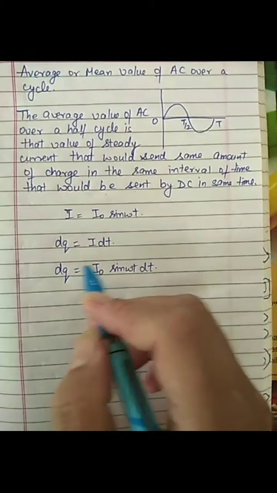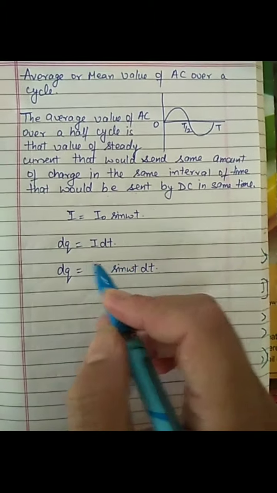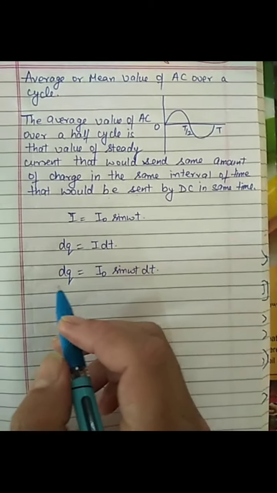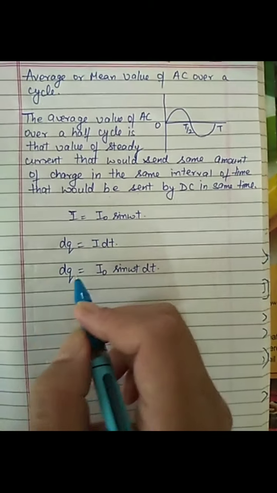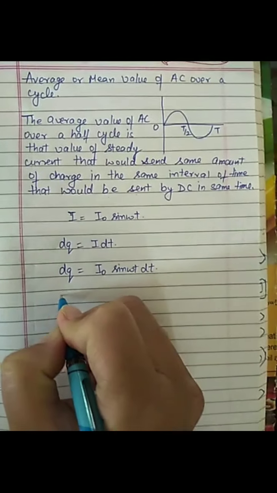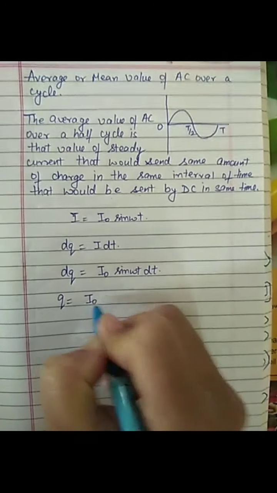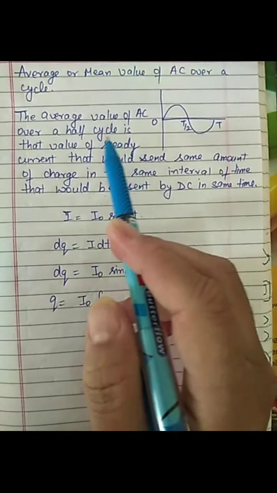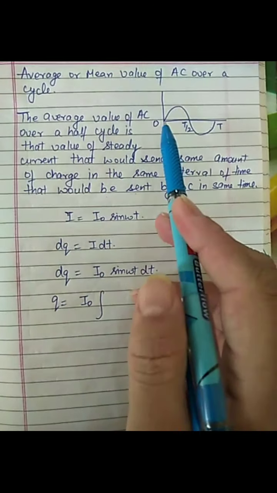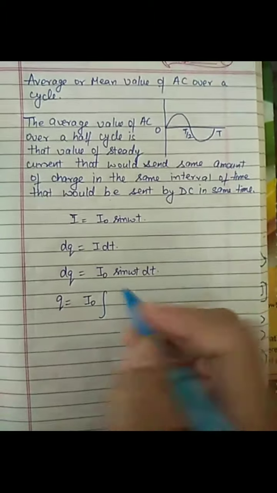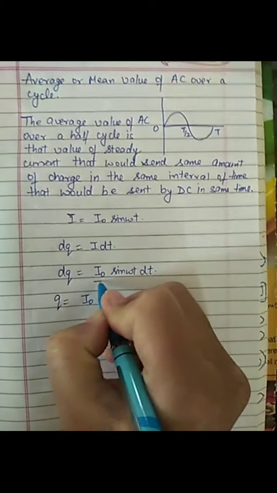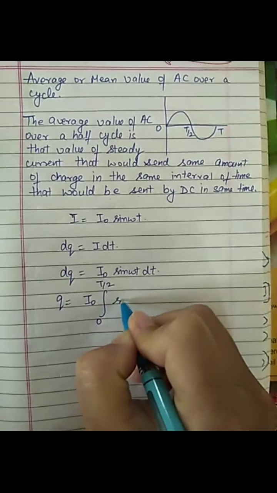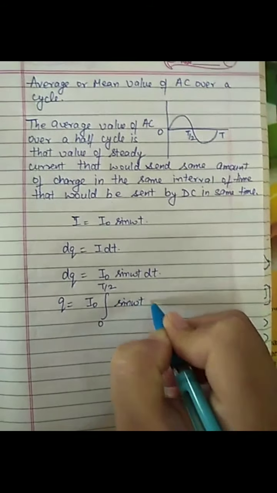So the total charge sent by AC is given by taking the integration of this equation, that is q equals I naught integration, as we are calculating the average value of AC over the first half cycle, so we will take limits from 0 to T by 2, sine omega t dt.